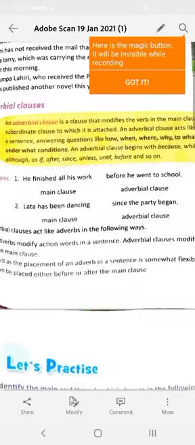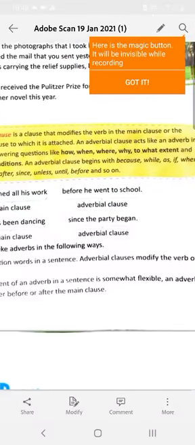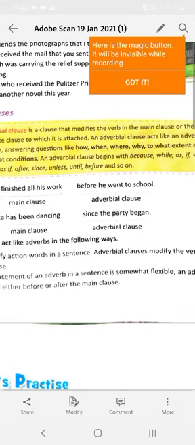Now coming to adverbial clause. An adverbial clause is a clause that modifies the verb in the main clause or the subordinate clause to which it is attached. An adverbial clause acts like an adverb in a sentence, answering questions like how, when, where, why, to what extent, under what condition. An adverbial clause begins with because, while, as, if, when, although, as if, after, since, unless, until, before, and so on. Now, see this example in your book.